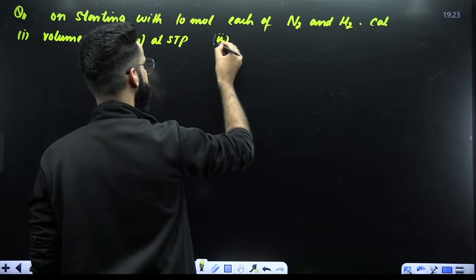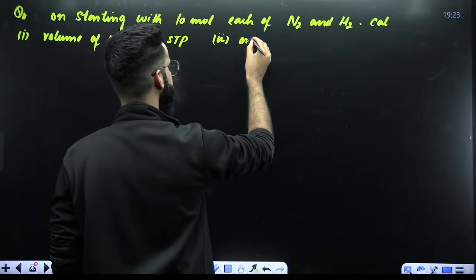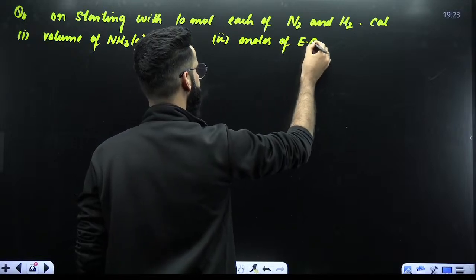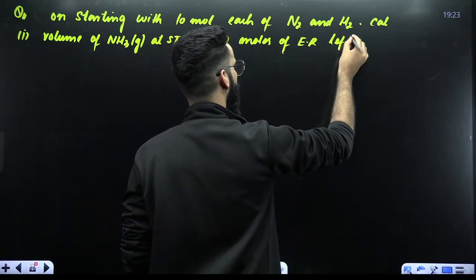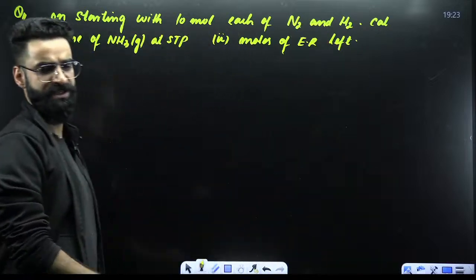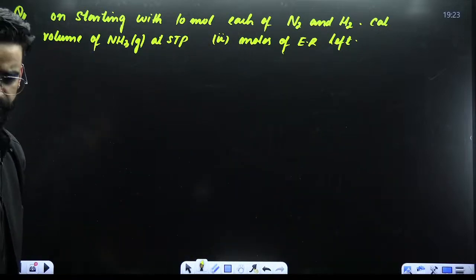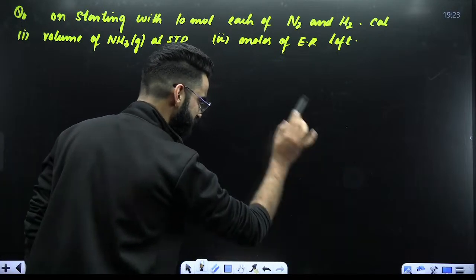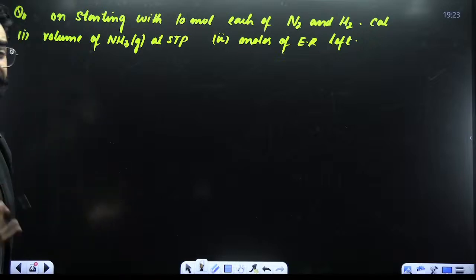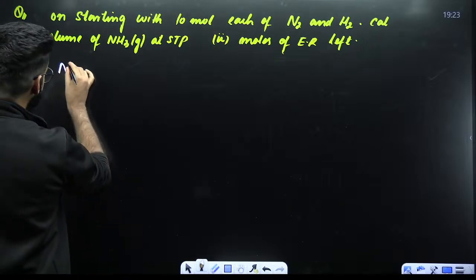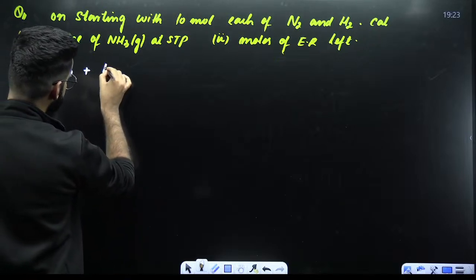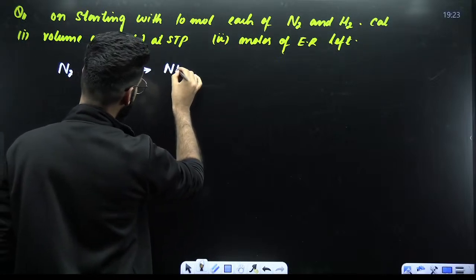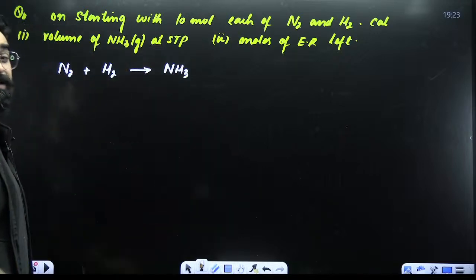Second, moles of excess reagent left. These are the two questions which we have. My dear students, first of all, as far as the question is concerned, what reactants do we have? We have got N2, we have got H2. And you know, when N2 and H2 react, they lead to the formation of NH3.